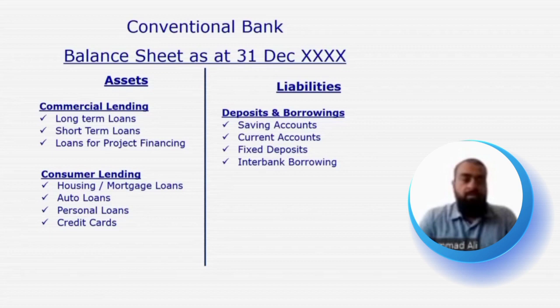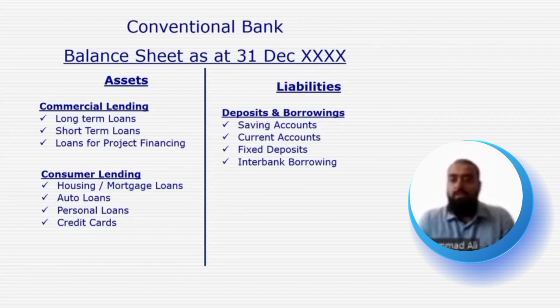In case of credit cards also, the underlying contract in a credit card is a contract of loan. So a customer approaches a bank, and the bank issues a credit card to the customer. Whenever the customer uses that credit card, either for buying in a physical retail outlet or online, what happens is that the bank pays to the vendor, or the bank pays to the merchant on behalf of the customer. So when the bank pays to the merchant or the vendor on behalf of the customer, under what contract is that payment being made by the bank? Why is the bank making that payment to the merchant or the vendor? Again, the underlying contract for such payments is a contract of loan.